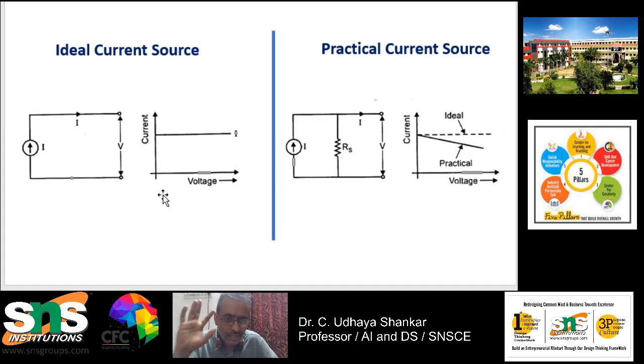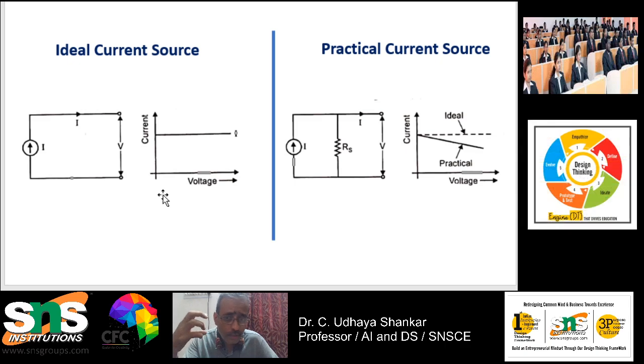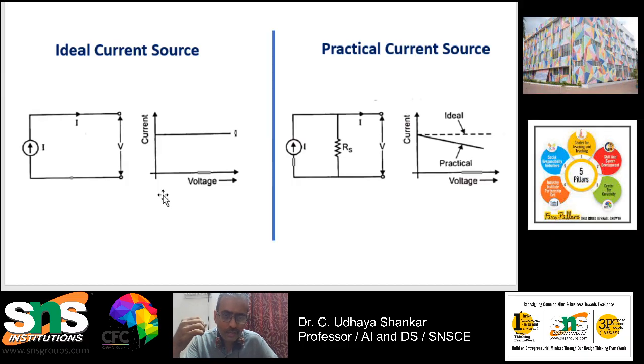Practically, you know that every element on this earth has some small resistance. Sometimes we just exclude that resistance in order to simplify the result. So in some cases there is no ideal source actually, but for theoretical purposes we just exclude the